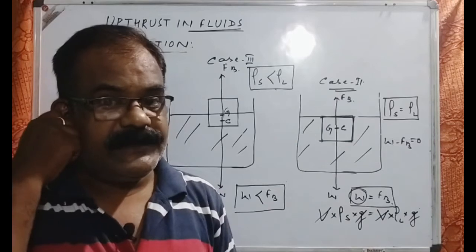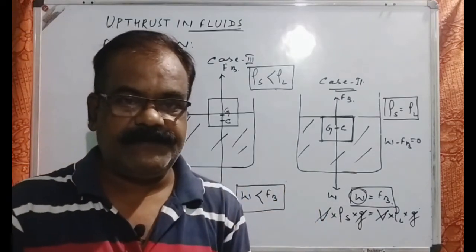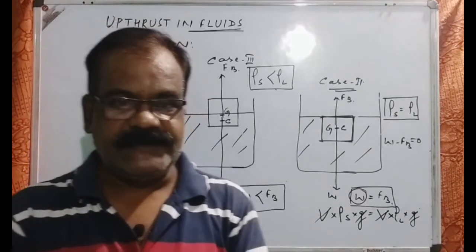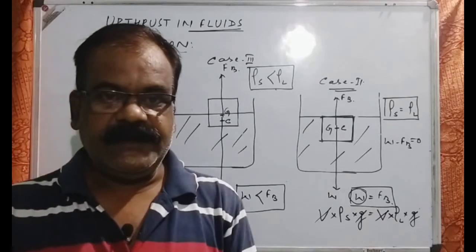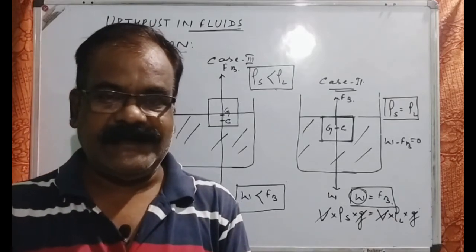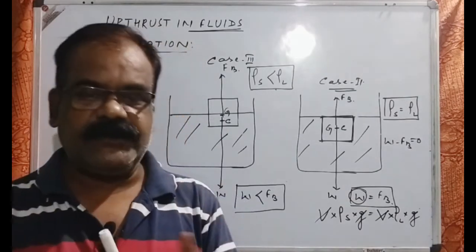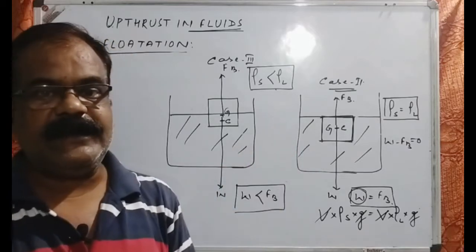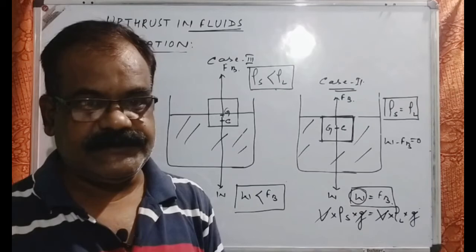Now, just correlate this with respect to the examples I have given before. For example, consider an iceberg, when the ice is floating. We have seen that ice at 0 degree Celsius has a density approximately less than that of water at 4 degree Celsius, which has the maximum density.